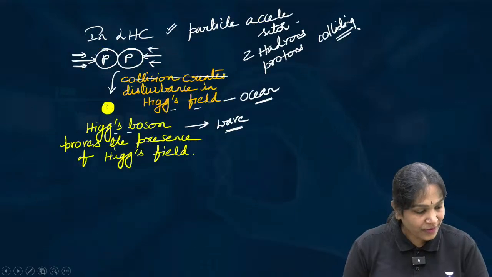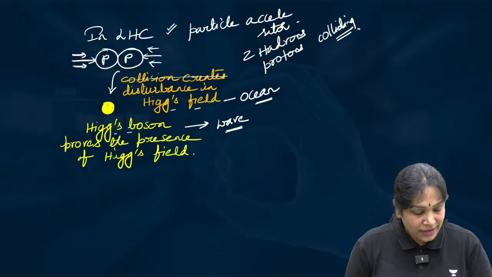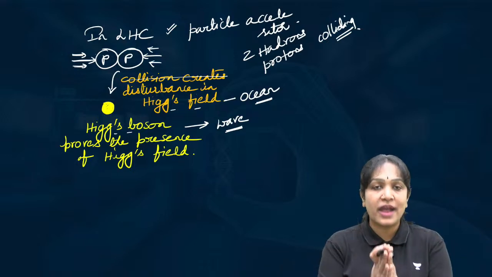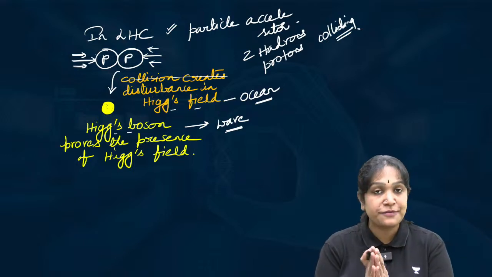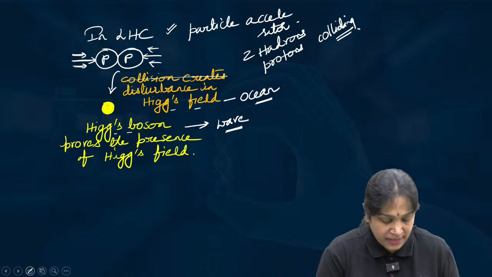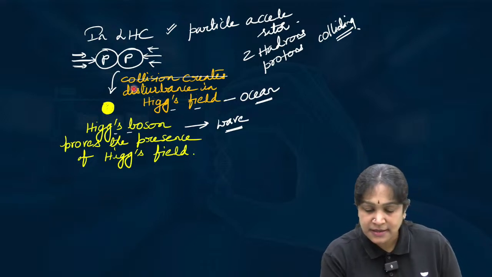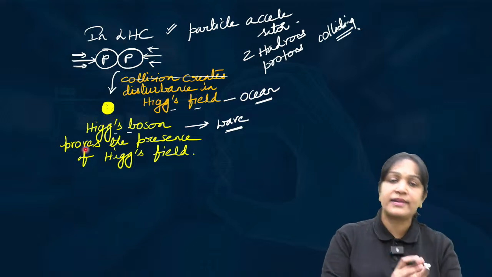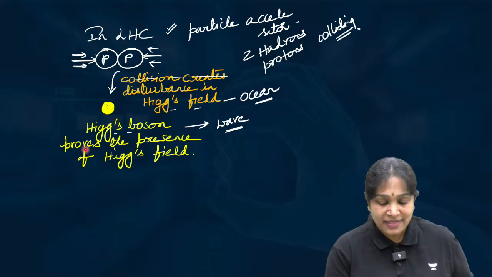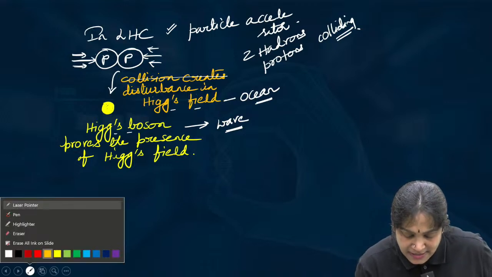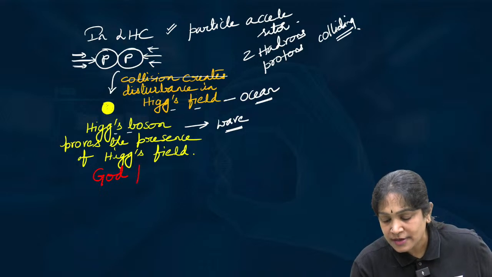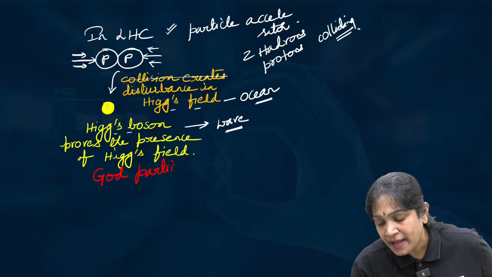Now look at here. In the Large Hadron Collider, when two hadrons collide with each other, the Higgs field is disturbed and the Higgs boson comes out, and it came out. They detected the Higgs boson and they call the Higgs boson the God particle.